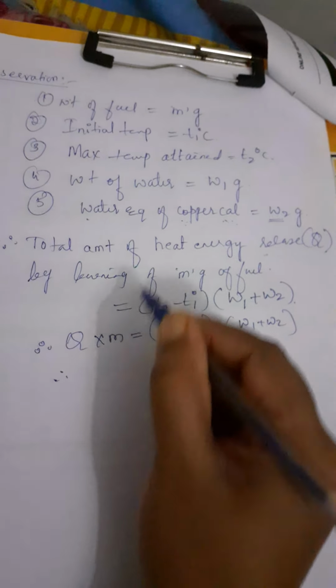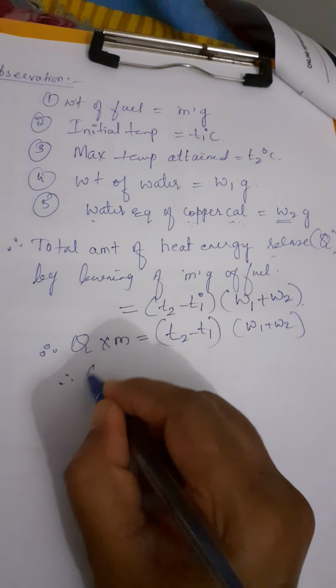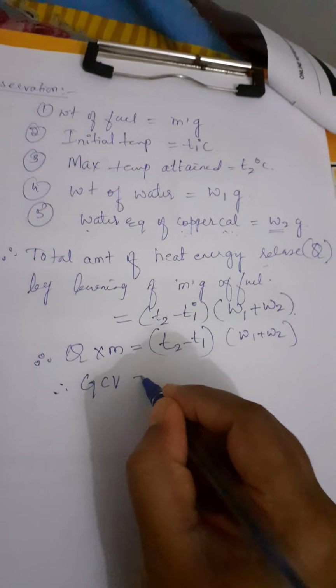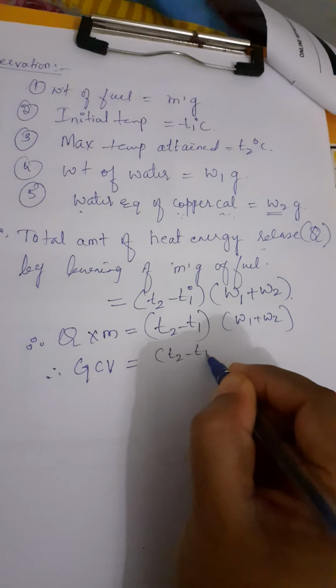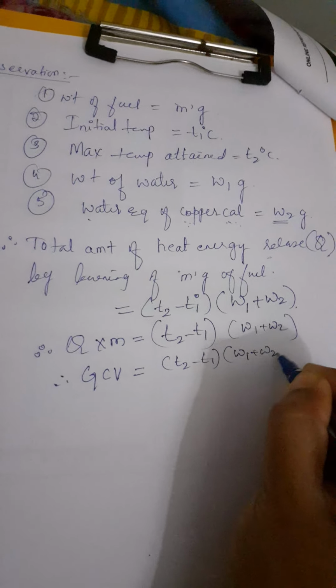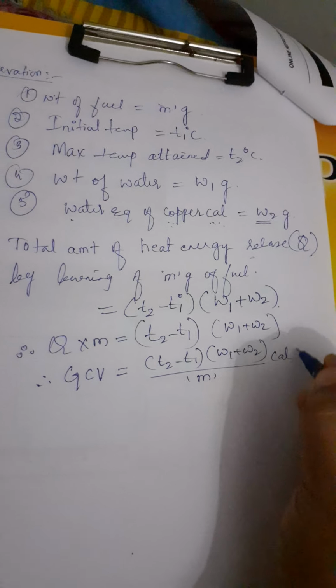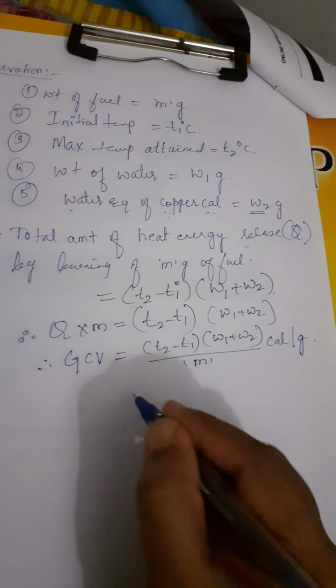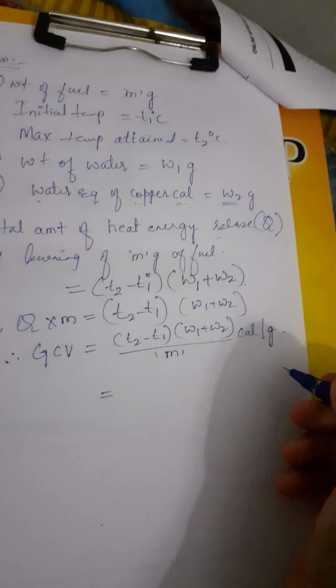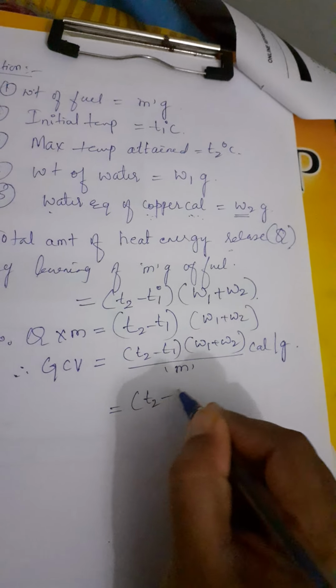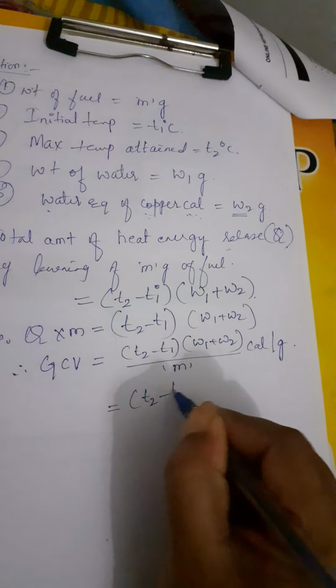So that is the total heat energy release. That is nothing but our gross calorific value. Yes. So that will be equal to (T2 minus T1) into (W1 plus W2) divided by weight of fuel. So it will be in calories per gram. Now if you want to convert it into SI units, we have to multiply this with 4.187. So it will be in kilojoules per kg. So now this is GCV.